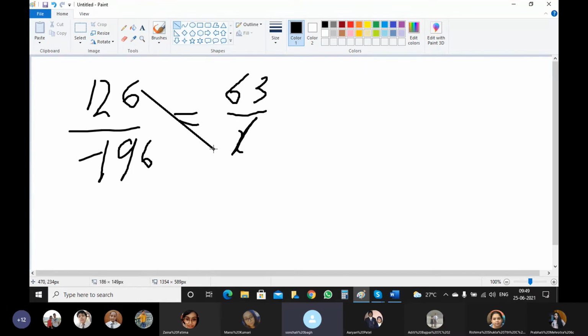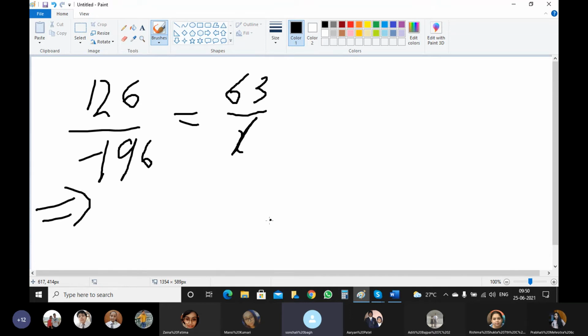Now we cross multiply in such a way that the algebraic value goes to the LHS side and the numerical value goes to the RHS side. So we put an implies that sign. What is this arrow called?